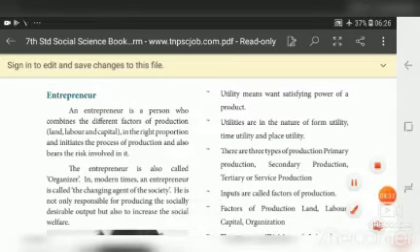Now we will see the fourth factor of production, entrepreneur. An entrepreneur is a person who combines the different factors of production like land, labor, and capital in the right proportion and initiates the process of production. And he also bears the risk involved in it. So entrepreneur is nothing but an organizer.